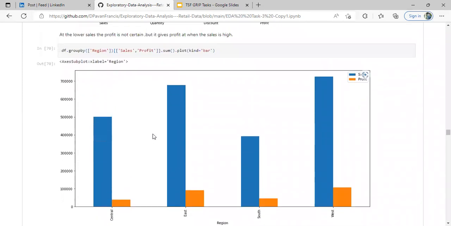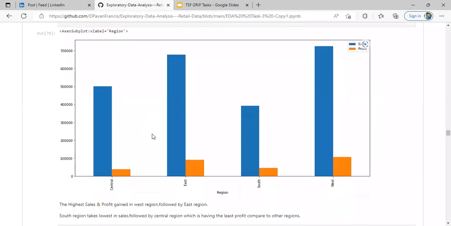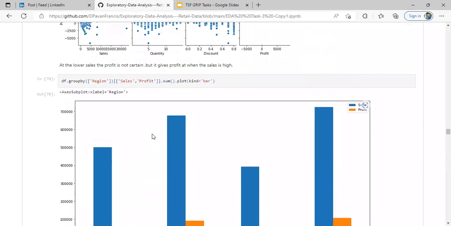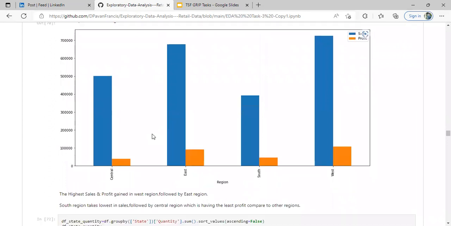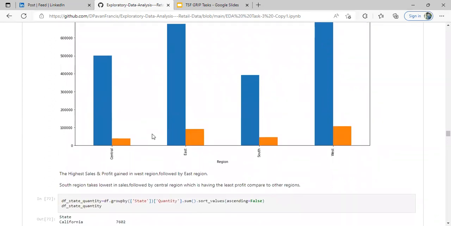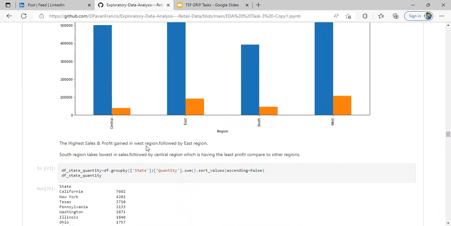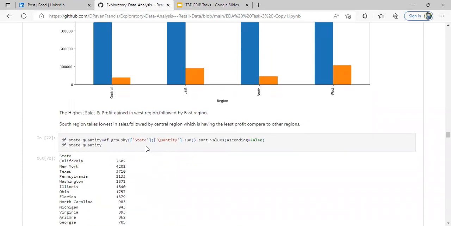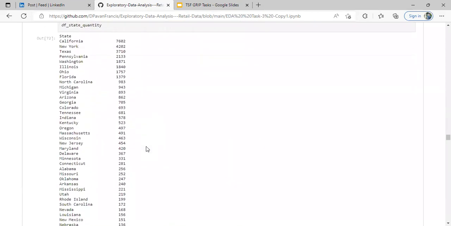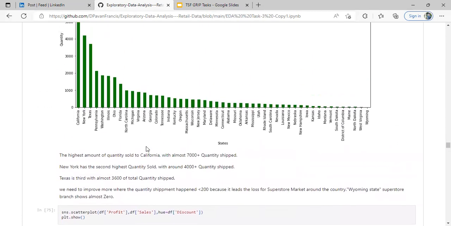This is a region sales-profit visualization. We are clearly observing that West takes a fantastic sales and profit, then West and East, while the South region is not doing well. This visualization tells how much quantity has shipped from the superstore. The highest amount is from California state, New York is second, and Texas is third.